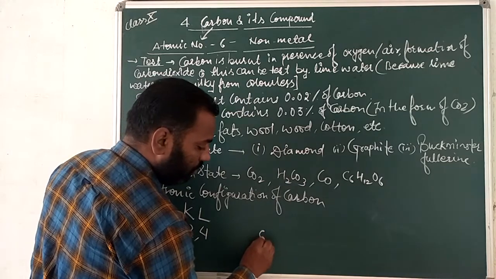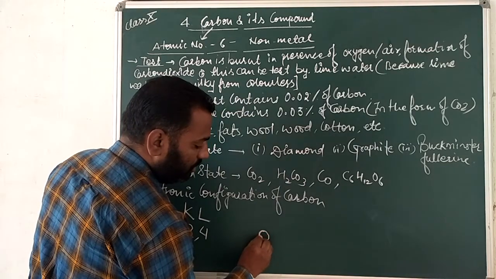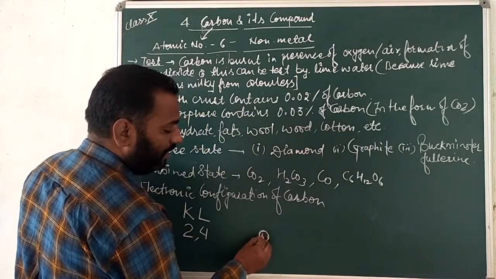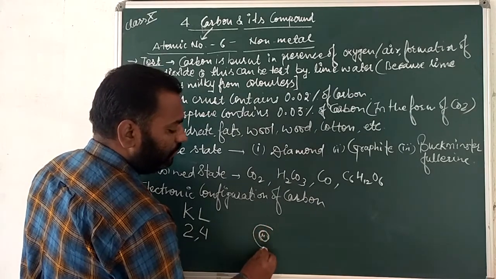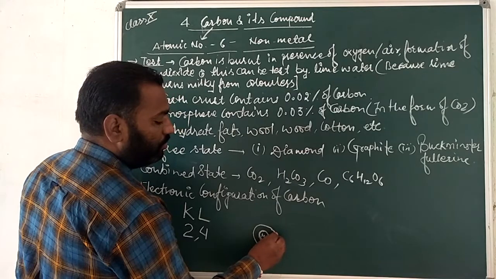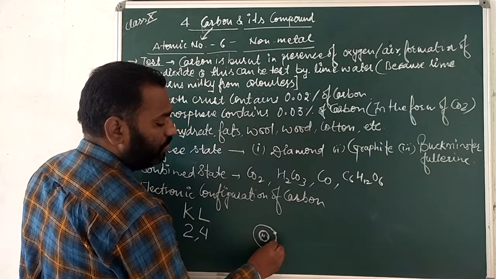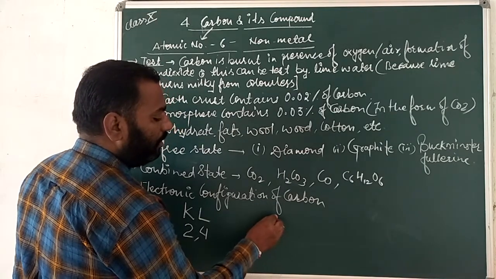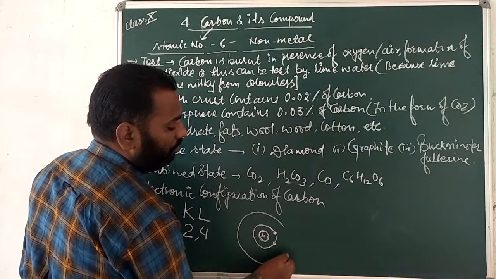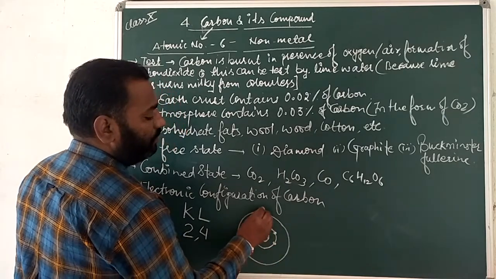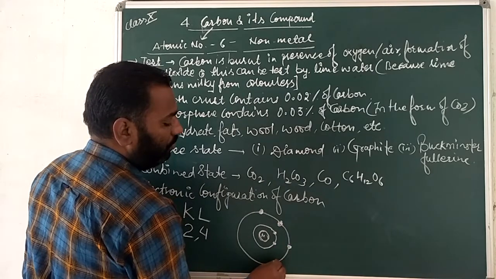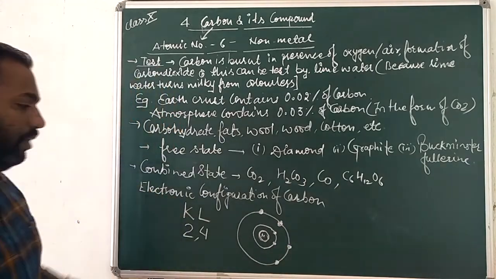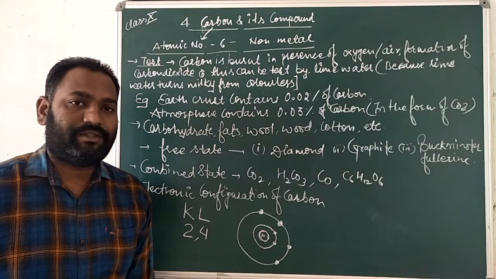Look, this is the nucleus of carbon, and here I am filling 2 electrons, and here I can fill the 4 electrons, 1, 2, 3, and 4. So these 4 electrons are in the valence shell.